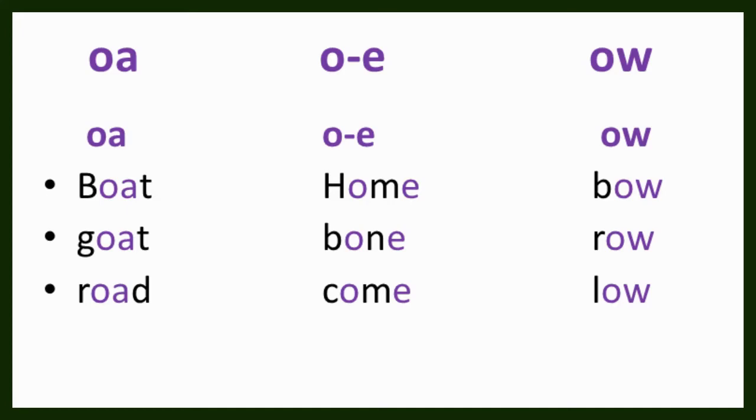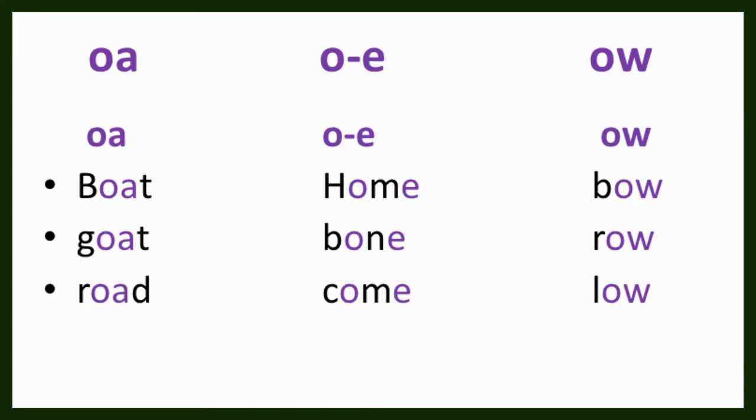B, O, A. The A sound will not be there. So, B, O, A, T, boat. H, O sound will be O, and M. H, O, M, E, home. Again E will go silent. And here B sound will be B, and OW sound will come as O only. So B, OW, bow.